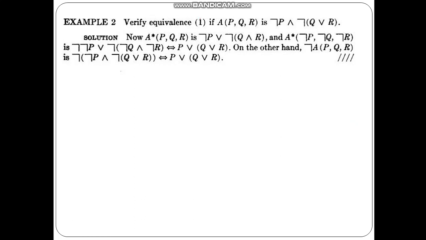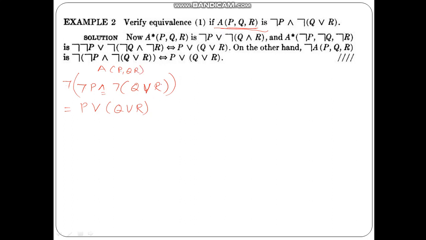Now let us say A is given as A of P, Q, R. So there are three atomic variables P, Q, R. A is represented by not of P and not of Q or R. Now if I take the complete not of this, what is going to happen is, not of not P becomes P, and is replaced by or. Then again not of not Q, they will cancel each other and this remains Q or R. Okay, now this is A of P, Q, R.